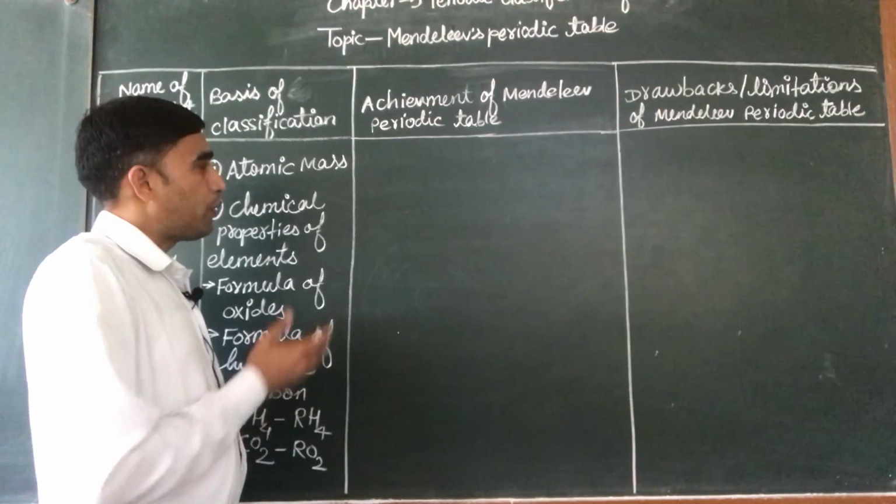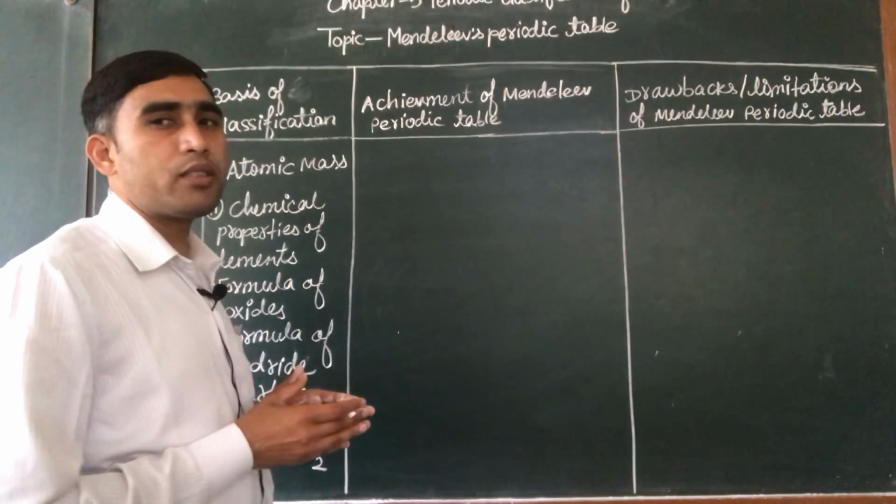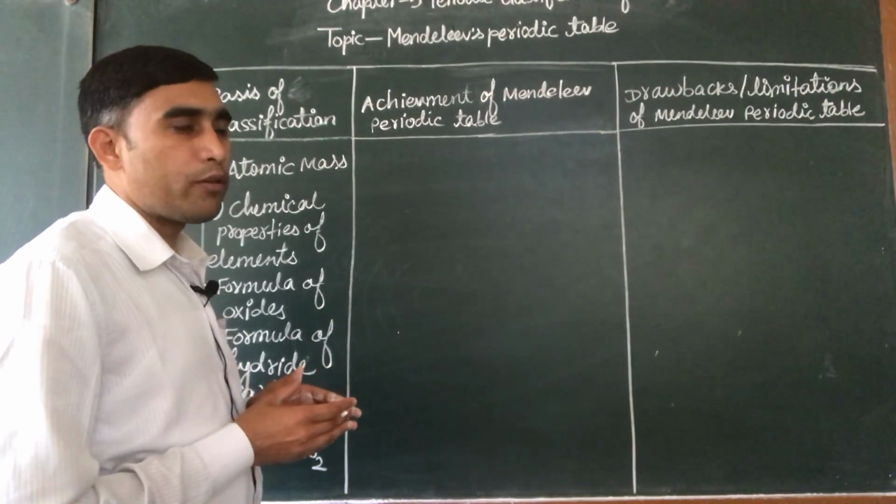Now before going to the achievements of Mendeleev periodic table, we will see the Mendeleev periodic law.